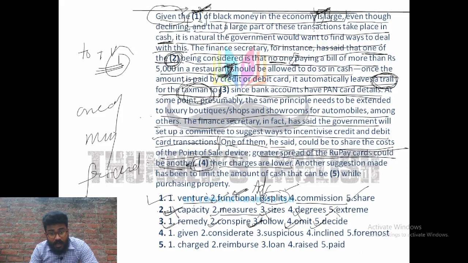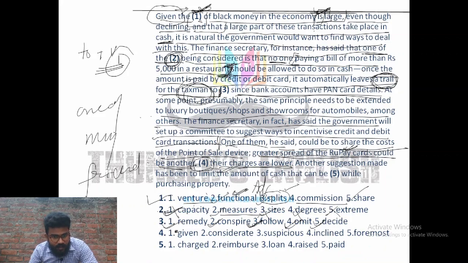So if we are using a product of an Indian company, there would be charges, and those charges would be minimal compared to those from abroad, right? So here the author is telling us their charges are lower. If somebody is promoting RuPay card, it is obvious their charges would be lower. That is why they are promoting RuPay cards.